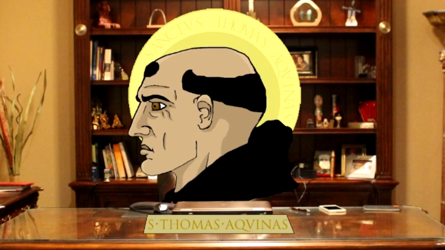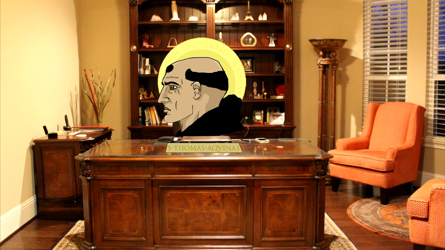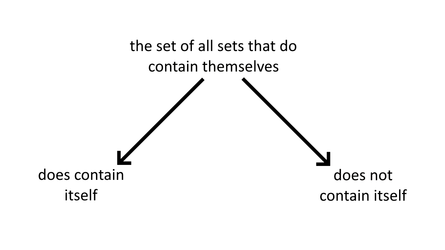Think about it. The set of all sets that do contain themselves can both contain and not contain itself, because if it contains itself then it is a set that contains itself. And if it doesn't contain itself then it is not a set that contains itself. Likewise, if the positive set is in a superposition of both containing and not containing itself, then its exact opposite must be in no position at all. It can neither contain nor not contain itself. Such set therefore simply does not exist.